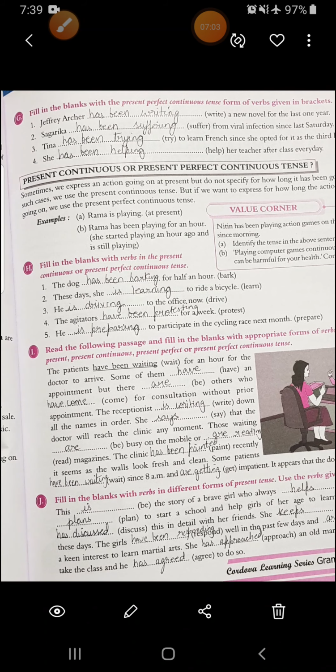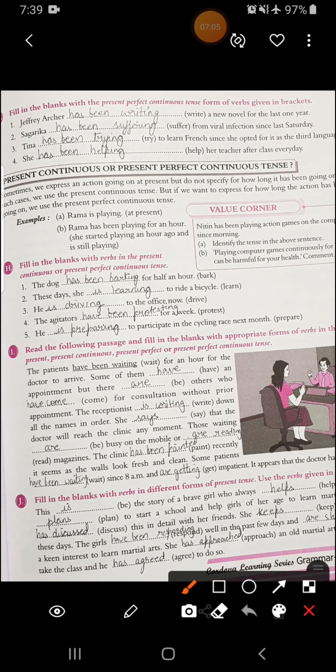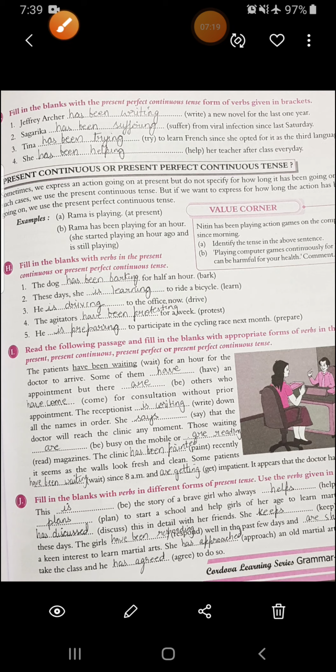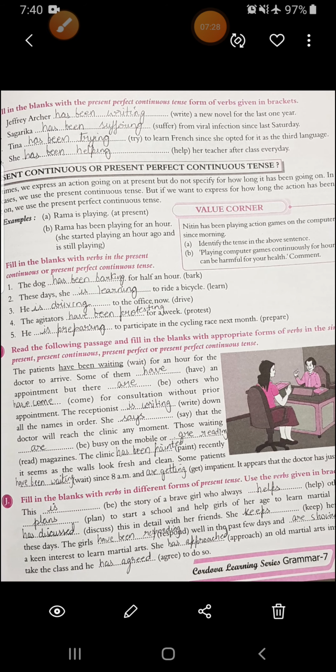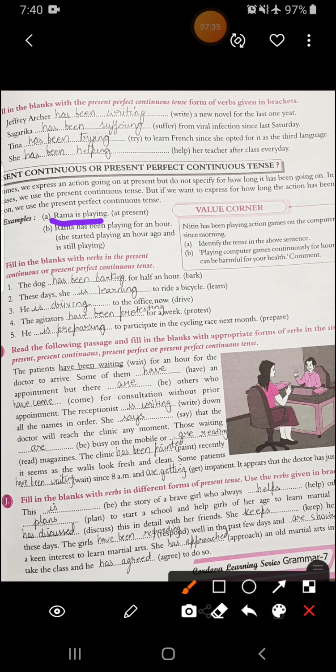Now see what is there in this next part. Present continuous or present perfect continuous tense. Sometimes we express an action going on at present but do not specify for how long it has been going on. In such a case, we use present continuous tense. When we are not mentioning till when this work is going to happen or will remain going on, then we use present continuous tense. But if we want to express for how long the action has been going on, we will use present perfect continuous tense. Like you can see, Rama is playing.